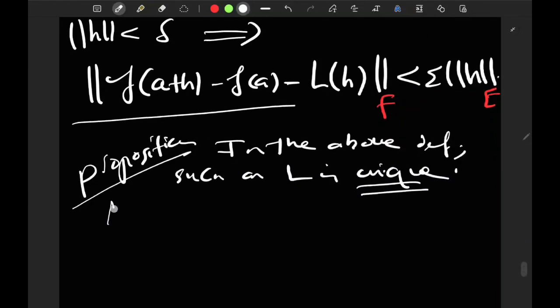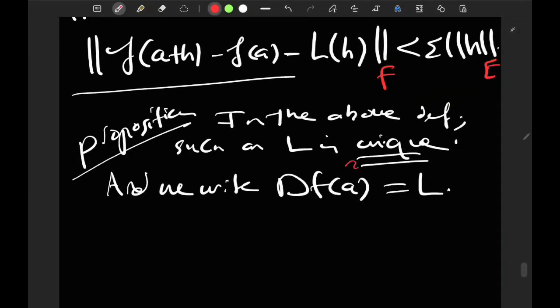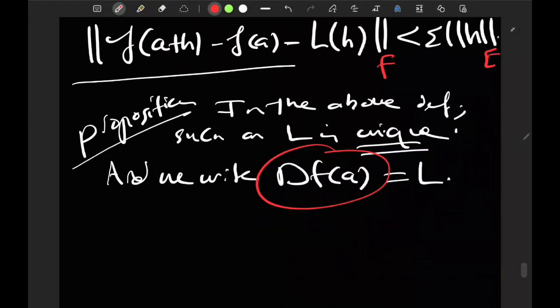And we write df(a) for the mapping L, and this thing we call the differential of f at the point a, and this is a linear map, so pay attention to it. You take a point and you produce a map. A map is an element of some space, but you don't get a genuine point like a again, you get a full-fledged map. So this is a linear continuous map from E to F.